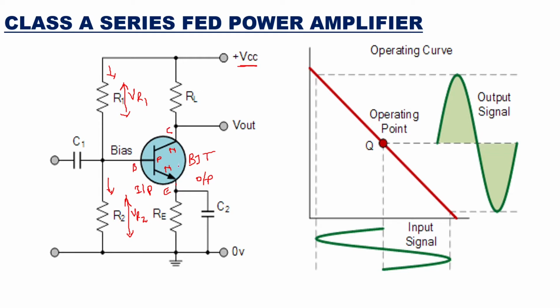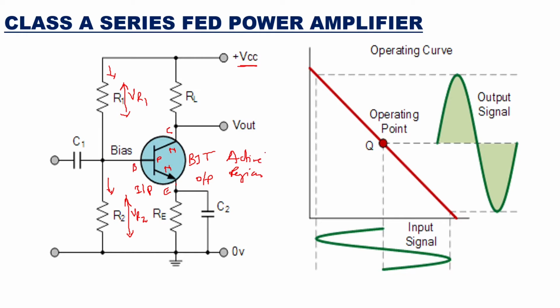We don't want the transistor to bias in saturation or cutoff. We want it biased in the active region, and that too perfectly at the center of the load line.